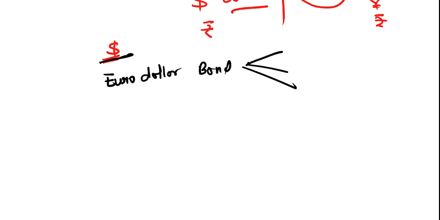Now if I'm saying that the currency of the bond is dollar, can you say in which country this bond will not trade? Yes, correct. In the US, this bond can never trade because this is denominated in dollars. So it cannot trade in the same market. Clear?